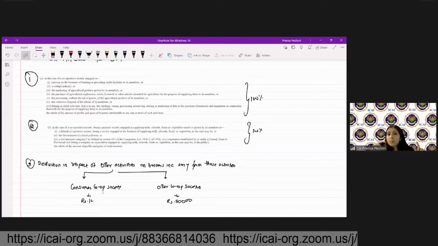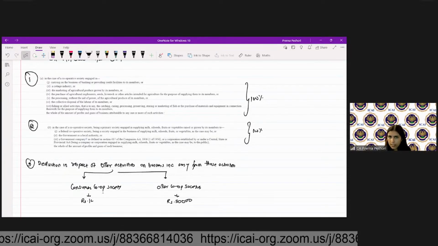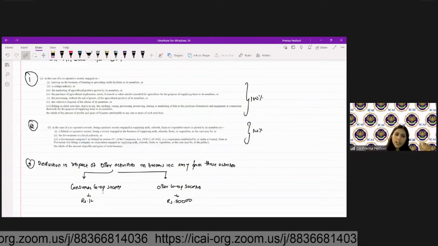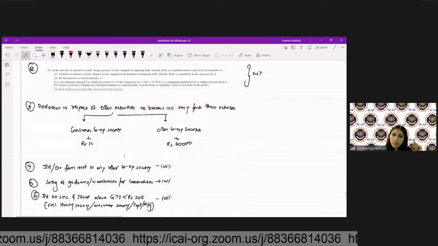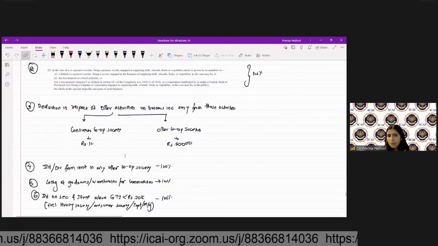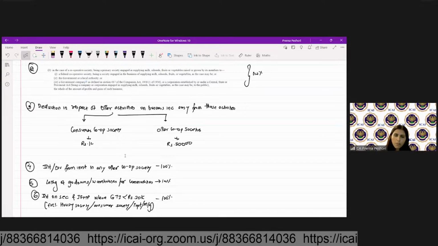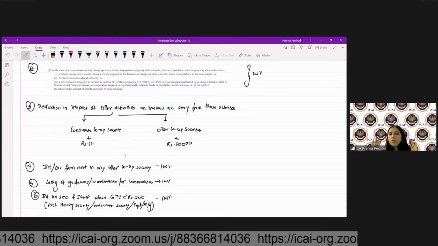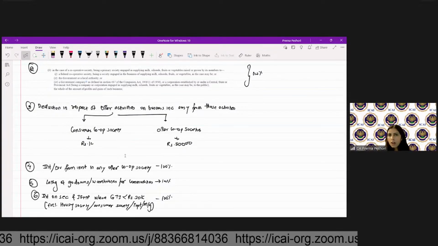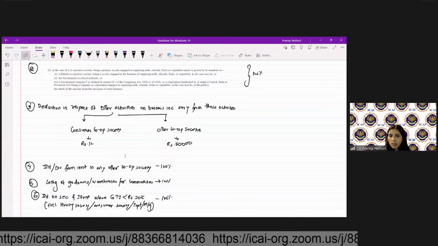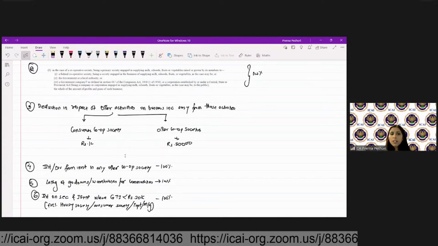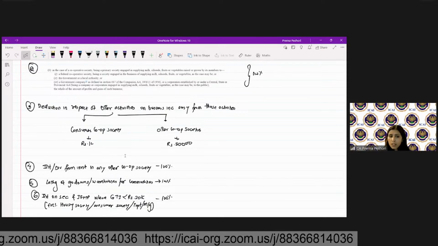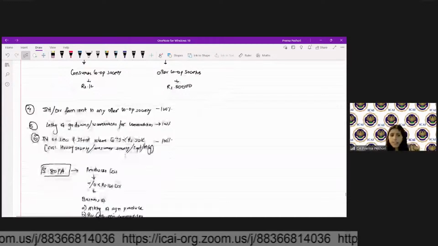deduction in respect of other activities on business income which is arising from those activities. If you do the other activities other than 1 and 2, then in case you are a consumer cooperative society, you get deduction of 1 lakh. Otherwise, other cooperative societies will get 50,000. Interest or dividend from investment in any other cooperative society, 100% exempt, or deduction will be allowed under 80P. Letting out of godowns or warehouse, 100% deduction will be allowed. Interest on securities or income from house property where the gross total income is less than 20,000, in case of cooperative society which are not housing societies, 100% deduction is allowed.